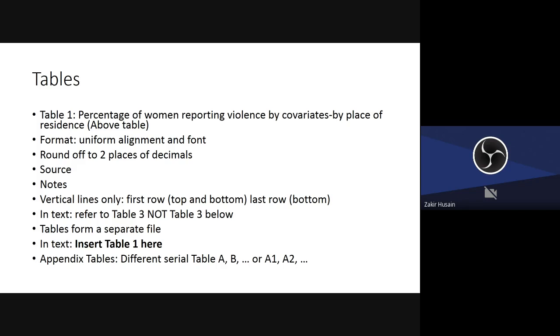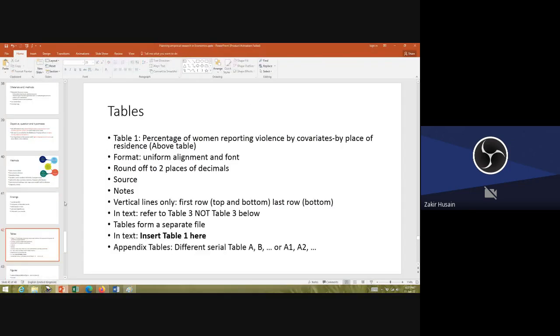Below the table, give the source, give necessary notes. Don't use a net format. They should be vertical lines only. Sorry, I made a mistake over here. It should be only horizontal lines: first row, top and bottom, and last row, bottom. I'll show the tables to you later on when I close the slide, not now.